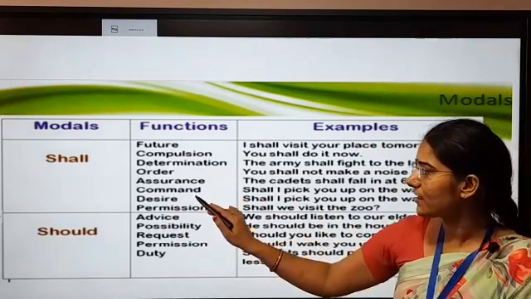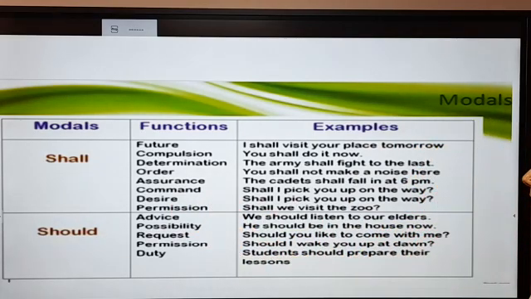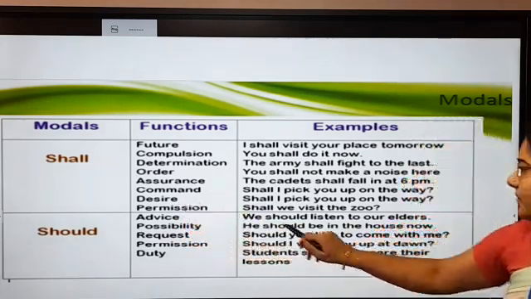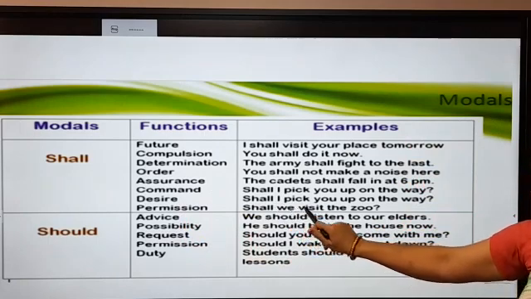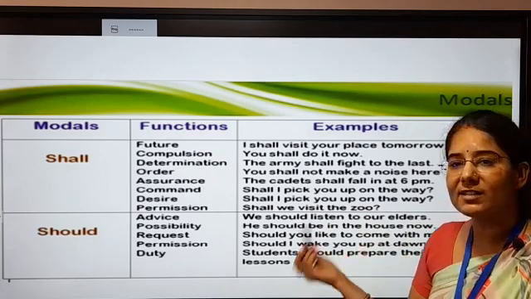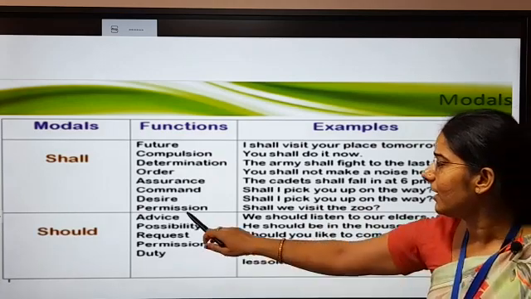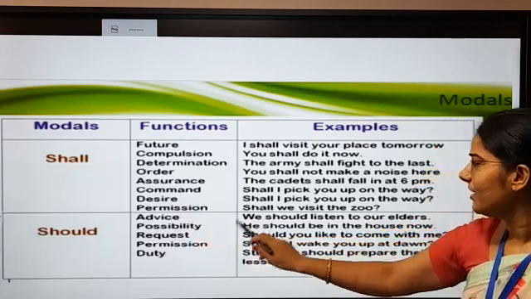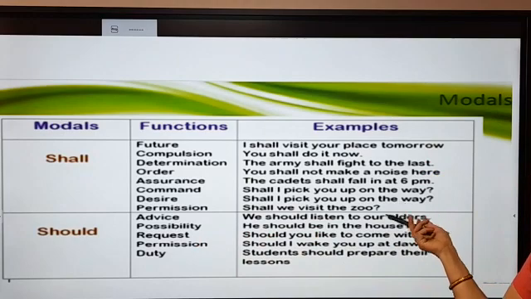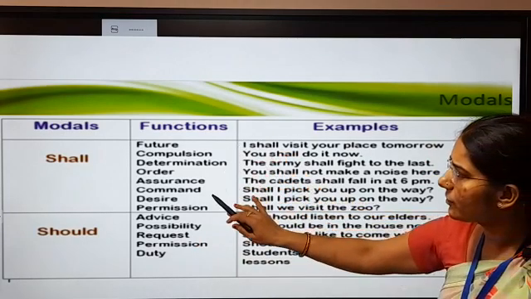And the next one is command. Shall I pick you up on the way? It means it's a command. Next one is desire. Shall I pick you up on the way? It means it's a desire. You are asking, it's your desire कि मैं आपको वहाँ से pick कर लूँ. It's a desire also. And the next one is permission. Shall we visit the zoo? It's a permission कि हम zoo को visit कर लें. So these are the functions of shall.